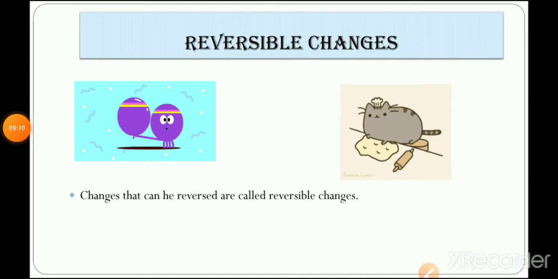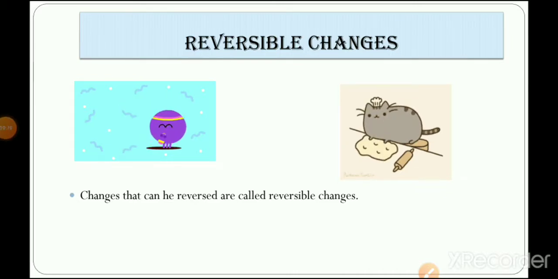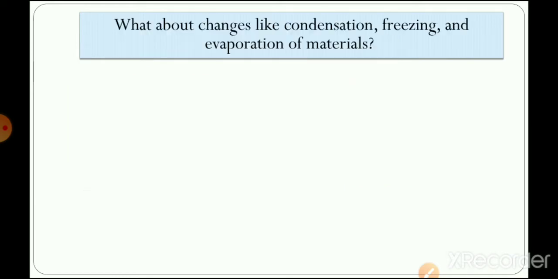So students, these are some common examples where you can observe whether they are chemical changes or reversible changes. Now let's talk about changes like condensation, freezing and evaporation of a material. Let's see what type of changes these are. Are they reversible changes? What type of changes are these?